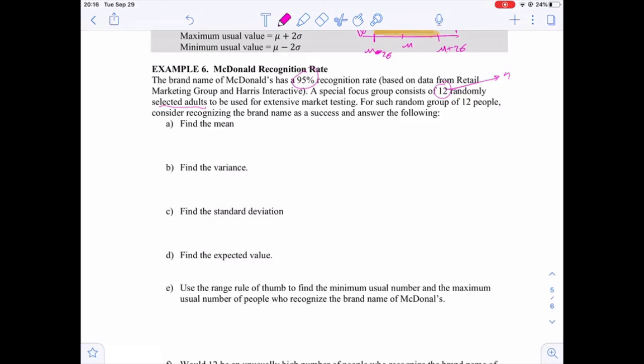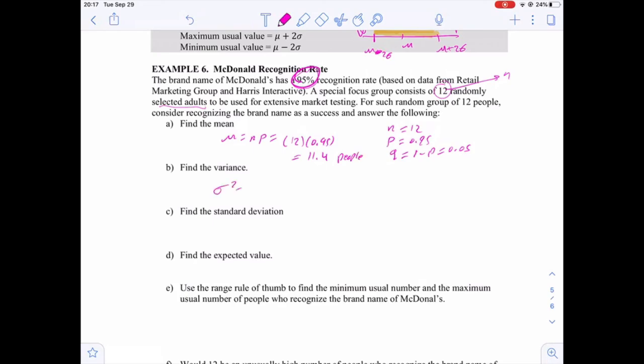We want to find the mean for this problem. How do we find the mean? We first find n. N is 12, and the probability of success p is 0.95, and that means q, the probability of failure, is 1 minus p, which is 0.05. We know that this is a binomial distribution. You can check the 4 requirements, and then you can find the mean. Mu is n times p, 12 times 0.95, and this is 11.4 people.